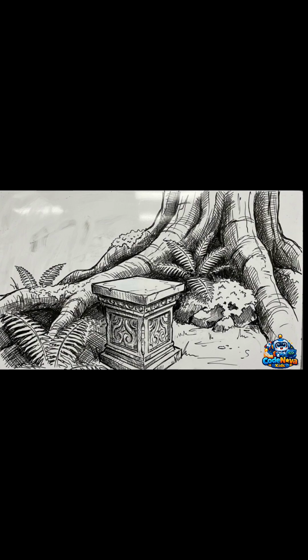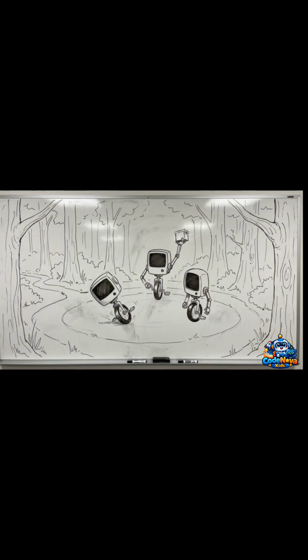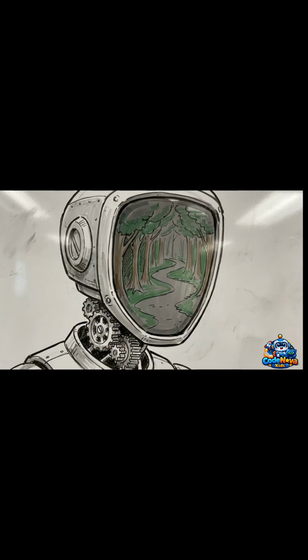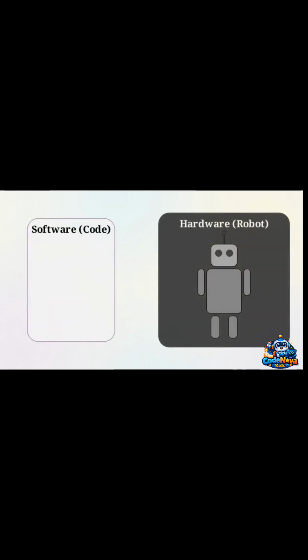The loss of this crystal severs the connection to the system, causing every autonomous machine in the forest to grind to an immediate halt. The robotic inhabitants remain physically intact, but they are motionless because the signal that once directed them has vanished. This diagram illustrates the relationship.